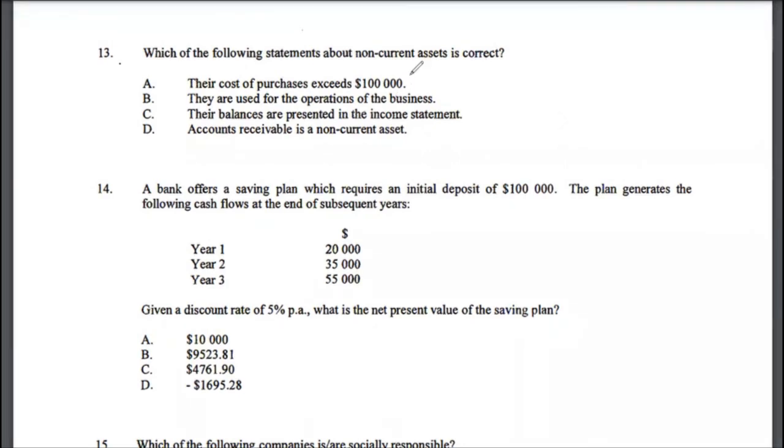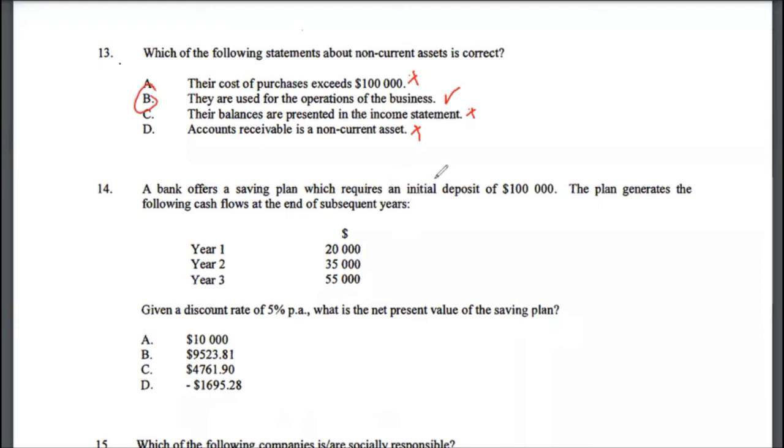They are used for the operations of the business. Yes, that is actually correct, but let's read through C and D as well. Their balances are presented in the income statement. No, they are on the balance sheet actually. Accounts receivable is not correct. The correct answer to multiple choice 13 would be option B.